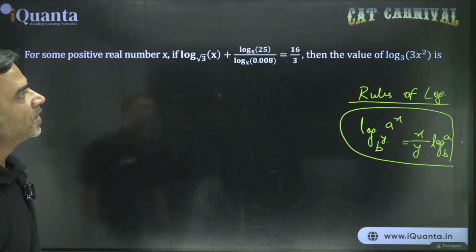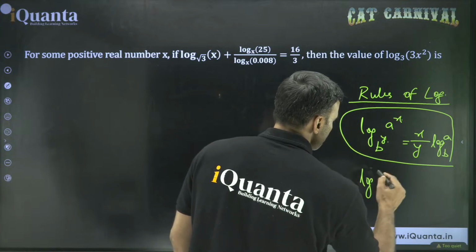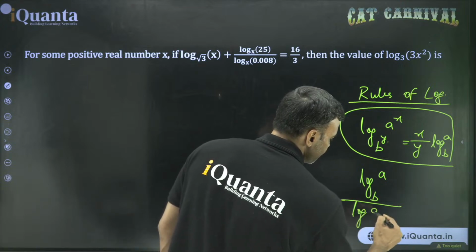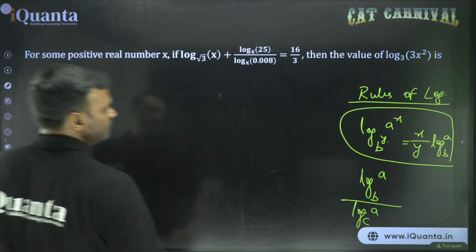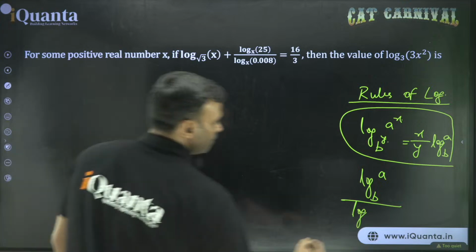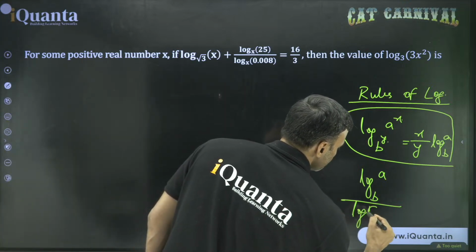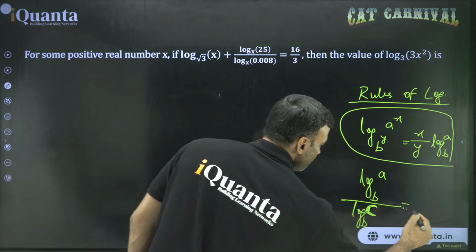Okay? Then there is another rule, which will be applicable in this question: log of a to the base b divided by log of c to the base b. If the bases are the same, there will be only one log.